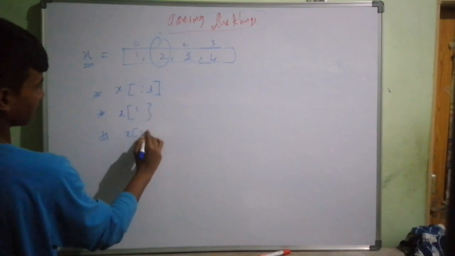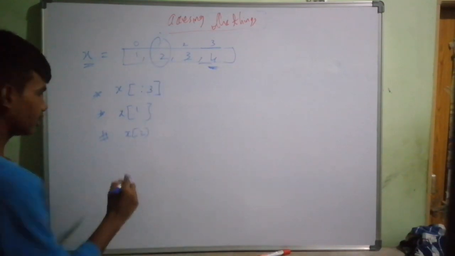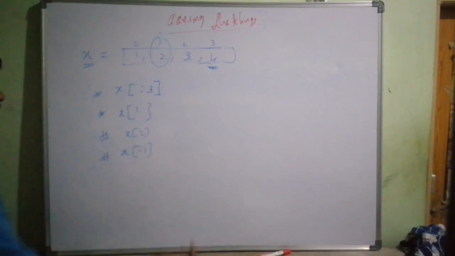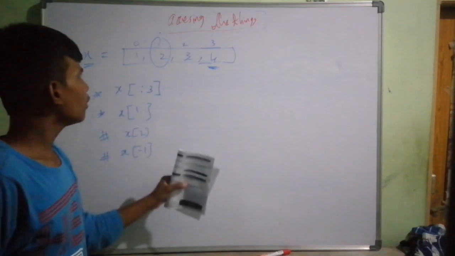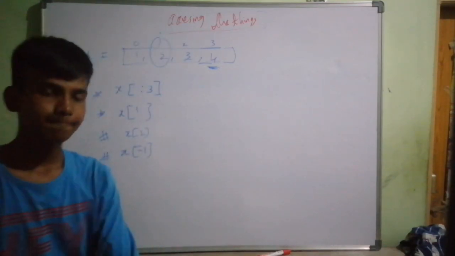X of 2. What if I want to access this one with a negative symbol? Just put x of minus 1. Minus indicates from last. So these 4 are the things you need to know about accessing the elements. That's it. Not more than that.